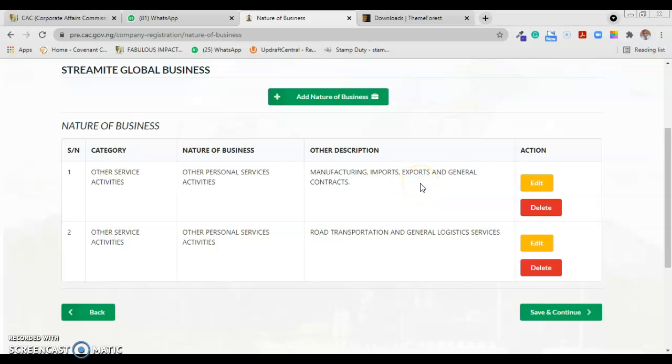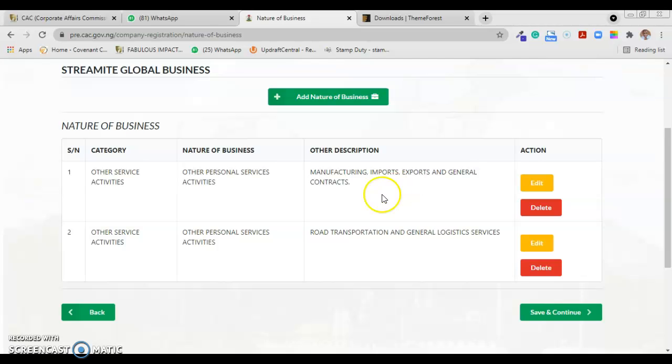All right, and the truth is that you must not write everything. There's no way you can write everything for the business name. They're not trying to say that this is the only thing you can do with your business. No, they are just trying to give you the opportunity to state the key activities of your business.